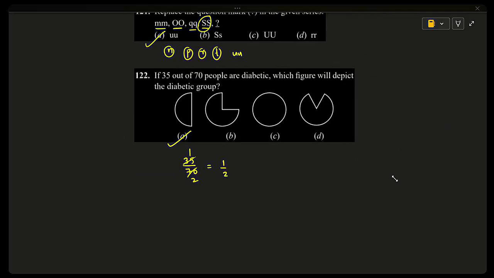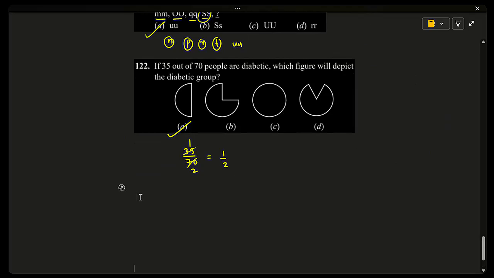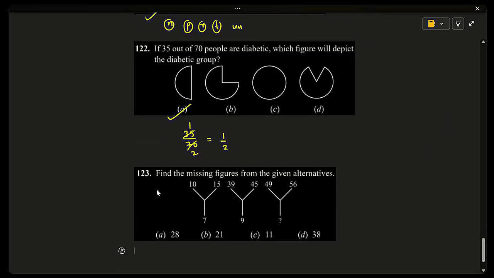123. Find the missing figures from the given alternatives. 10, 15, 7, 39, 45, 9, 49, 56. So the relationship is, we have to find this number.